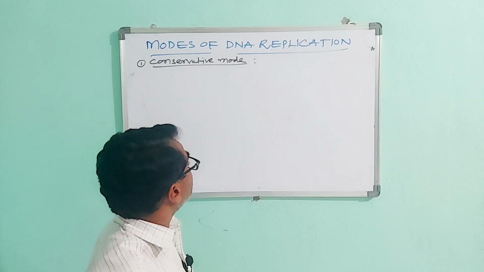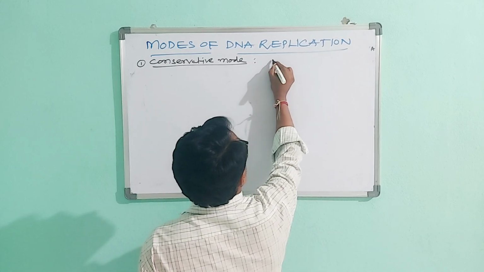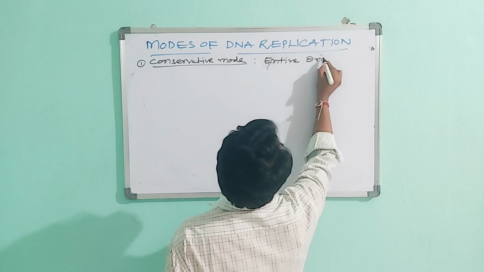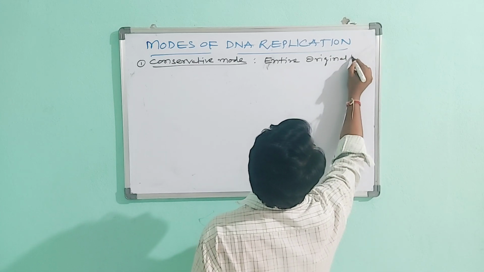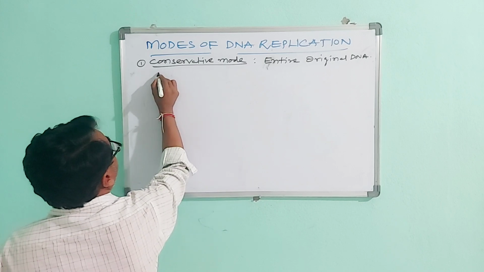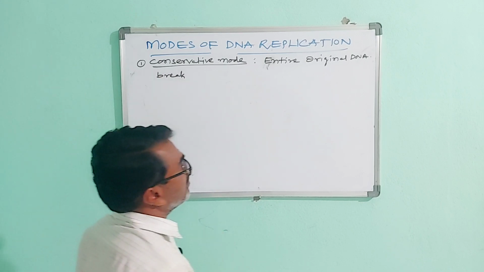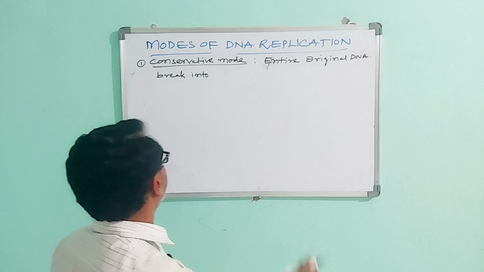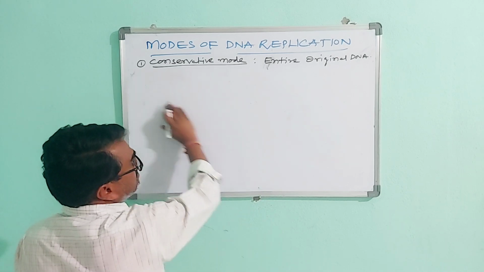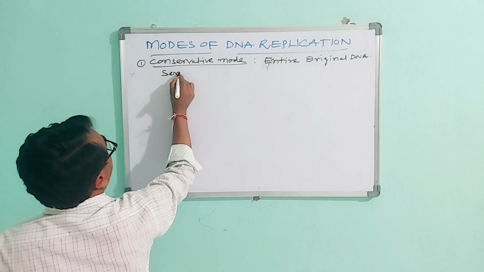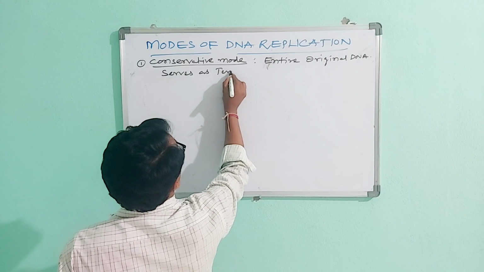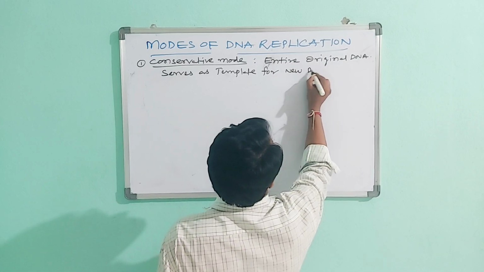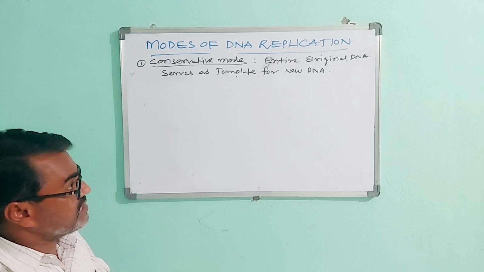In this mode, the entire original DNA serves as a template for new DNA synthesis.